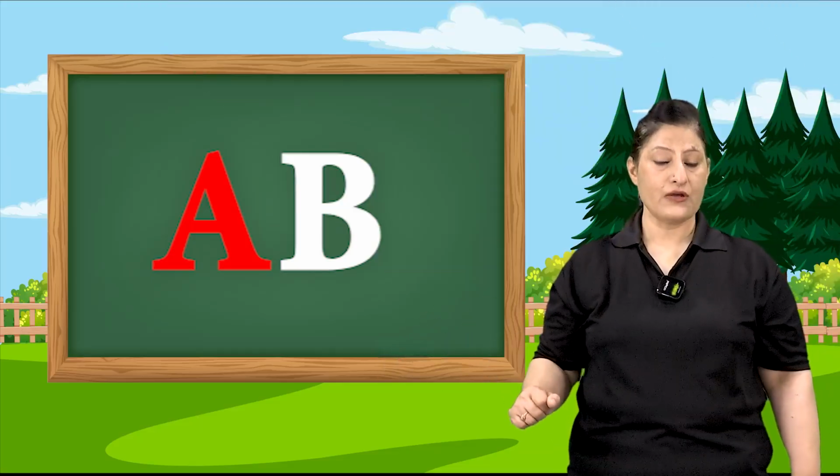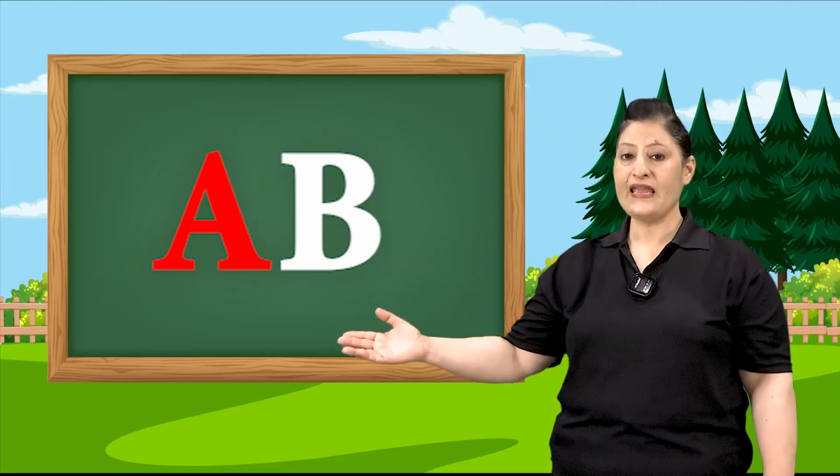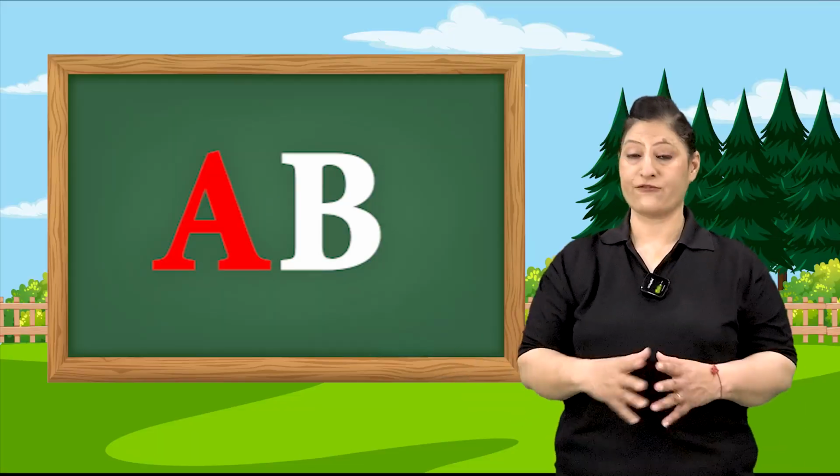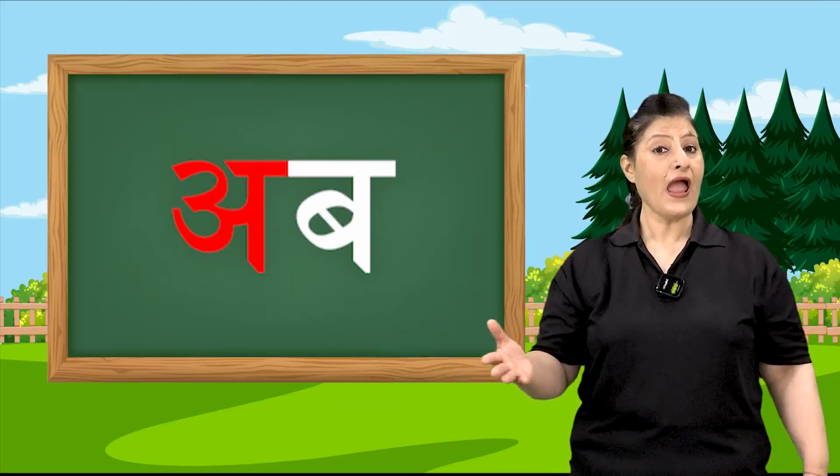It's time to learn more vowel A sound words. We will read and learn them with the help of a consonant. Look and read aloud. As you can see, A and B are together. It makes the sound ab.